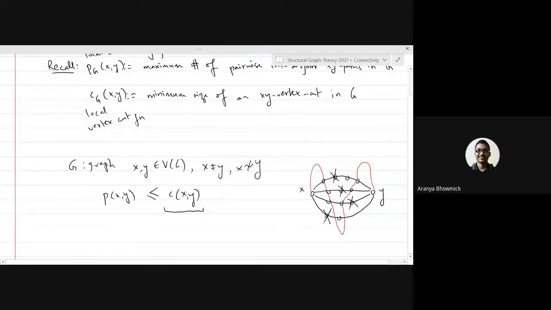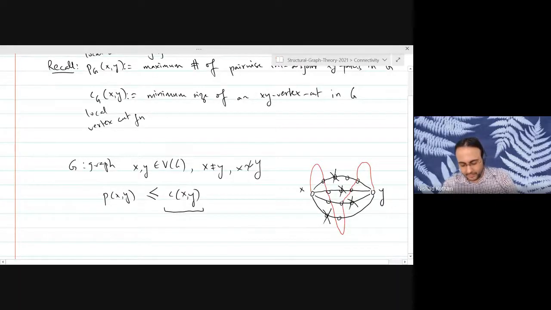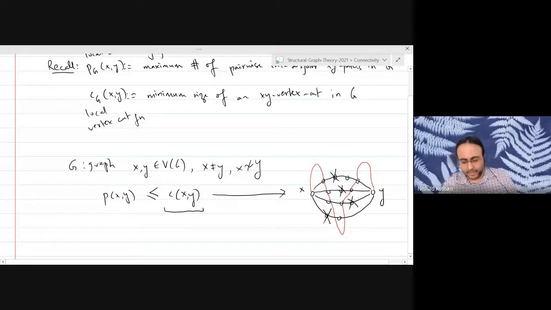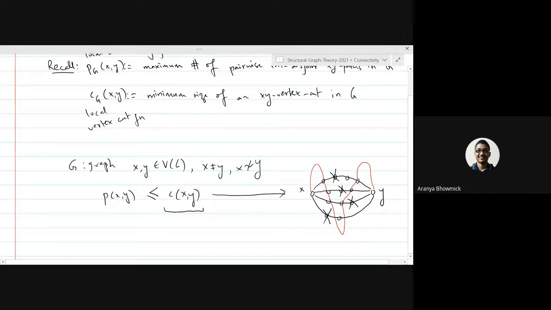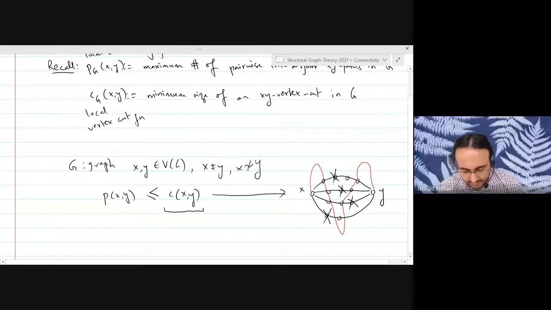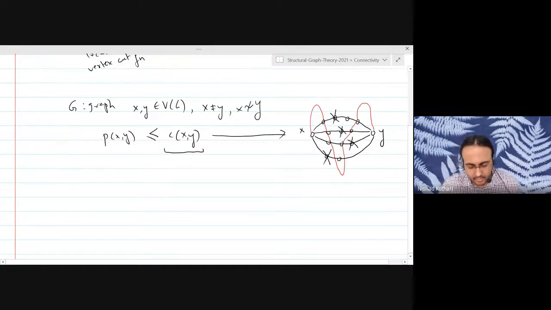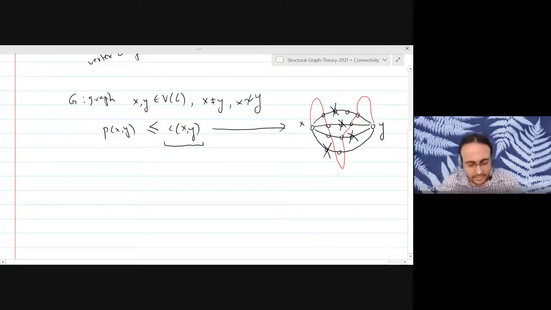Can you just repeat from the beginning? Actually, I got disconnected from the C_xy part. Sure. But do you see this already? Do you see why this is true? C_xy less than or equal. Okay, then you have not missed anything. So I'm just explaining why this easy bound holds. So basically, you just explained why p_xy is less than or equal to c_xy holds. Exactly. So this holds for all x and y that are distinct and non-adjacent. So that is an easy observation.